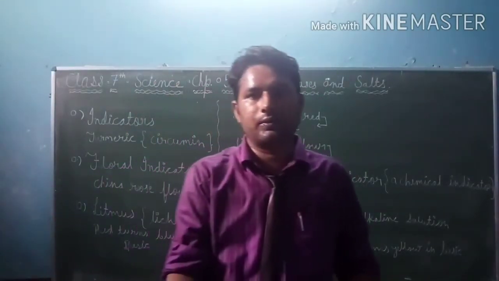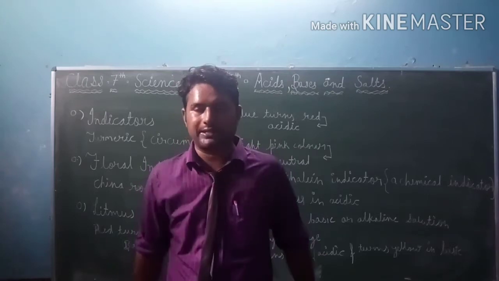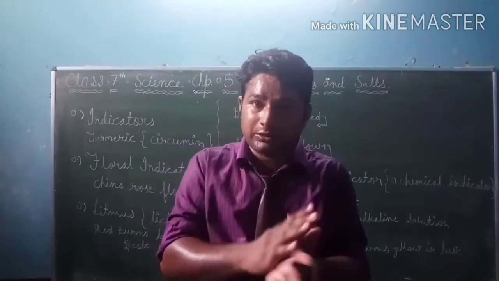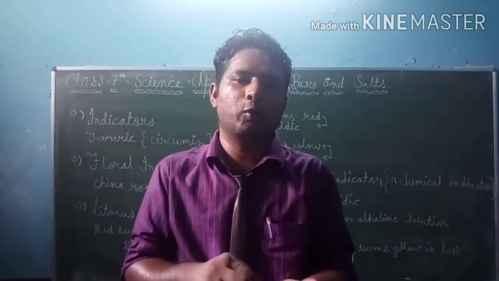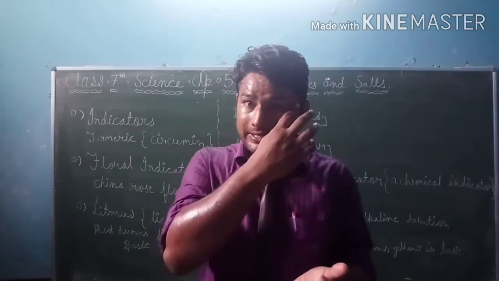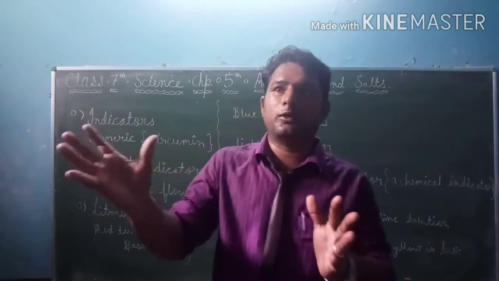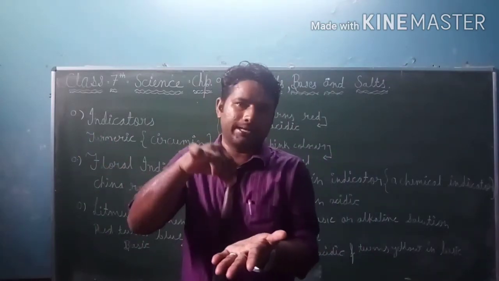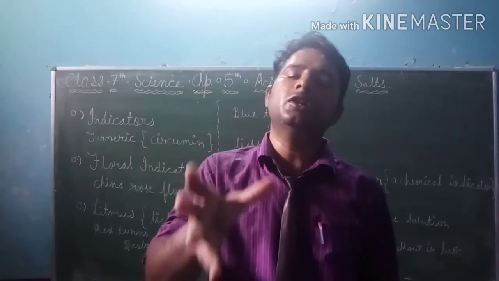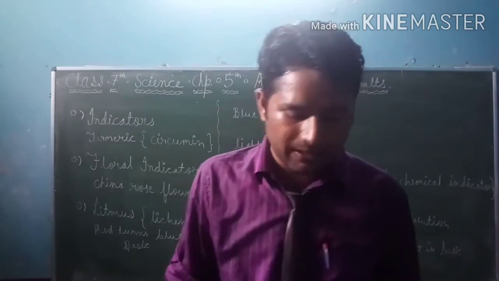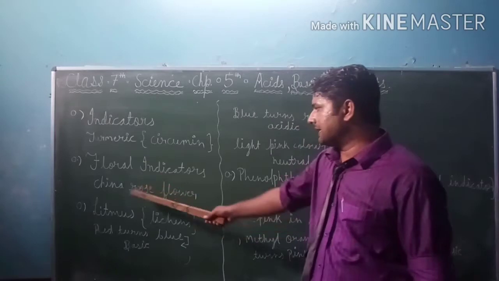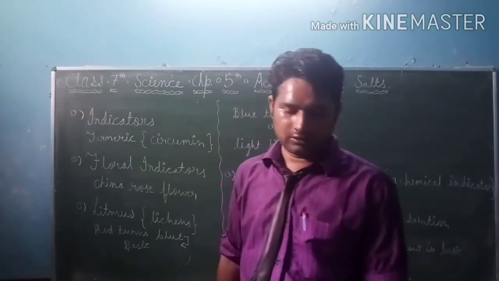You may also easily get this flower China rose and rub it in your hand like this, and after that उस रगड़ लेंगे, आप कलर जो आएगा उस लिक्विड को, उसमें अगर आप कुछ डालेंगे एसिडिक तो वो कलर चेंज हो जाएगा उसका। कोई खट्टी चीज आप कर सकते हैं, इन होम चाइना रोज आराम से लिक्विड रगड़, उसमें नींबू का रस डालेंगे, फिर कलर देखिएगा। That is the activity, you may do it yourself. Then I am telling you that yes, floral indicator means China rose. It's a flower. It's a natural indicator.